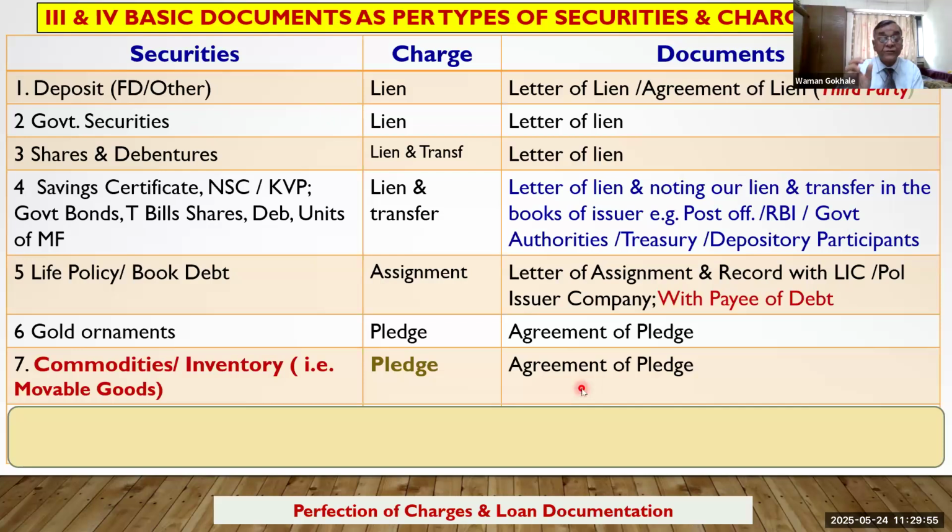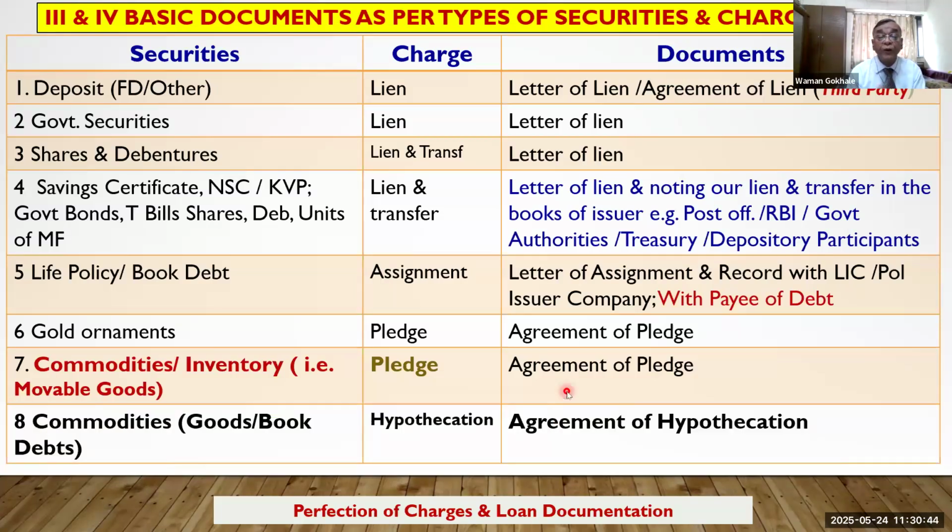Suppose we have sanctioned a CC loan, cash credit loan, to a sugar factory for their daily needs. Then the documents that will be taken will be like this. First, being a sugar factory, if it's a limited company, or it may be a society, in respect of that, first documents will be obtained, and an agreement of pledge will be there. These will be a set of documents. Similarly, if the commodities are goods or book debts, meaning they are floating commodities, they are current assets, then an agreement of hypothecation is obtained.